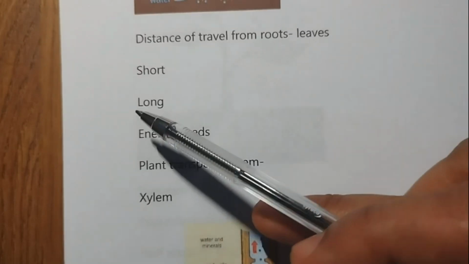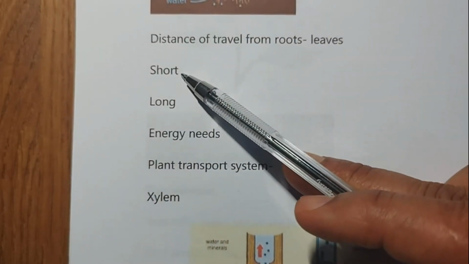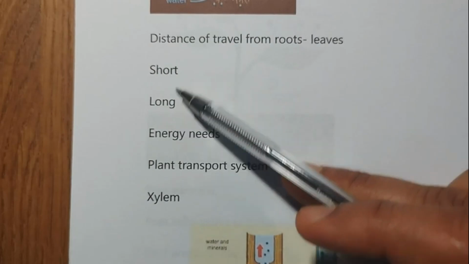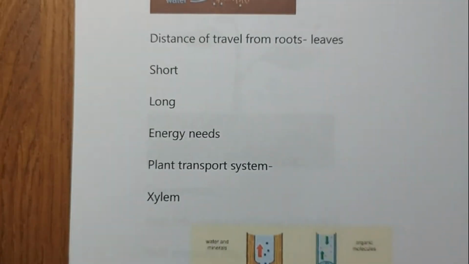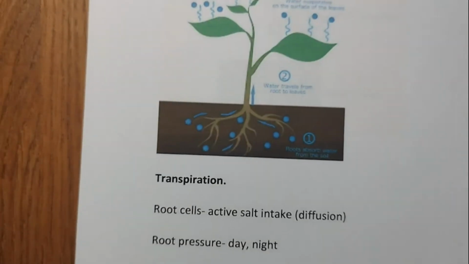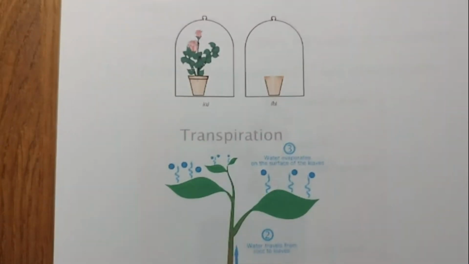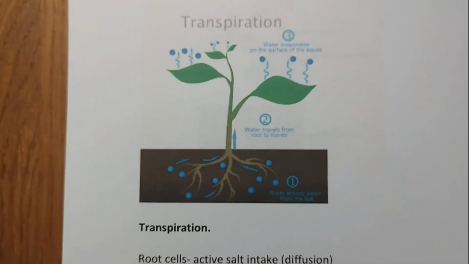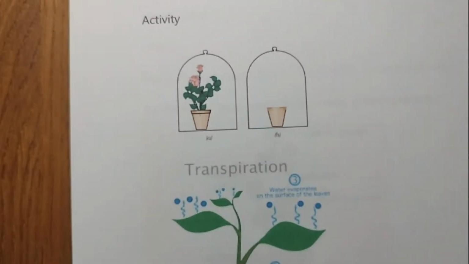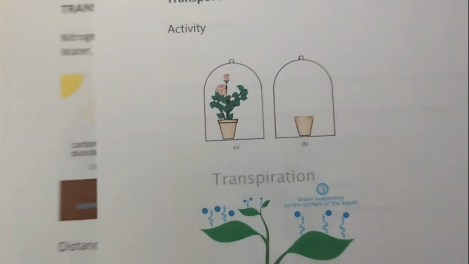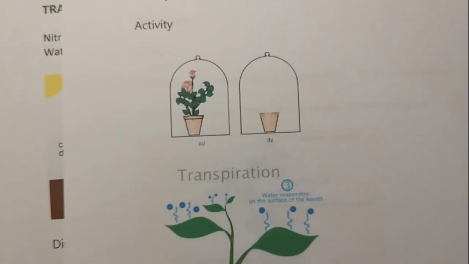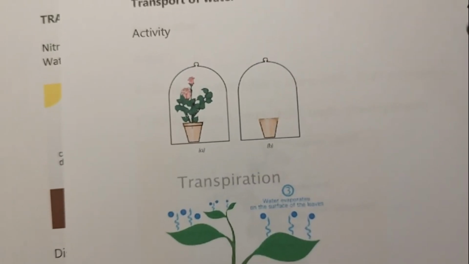As I've said, if it's a short, simple diffusion, less energy will be needed, whereas long distance will need more energy. So the plant transport system will move energy stores from leaves and raw material from roots. That transport system has two pathways that are constructed independently, organized. They are independent of each other, and this plant